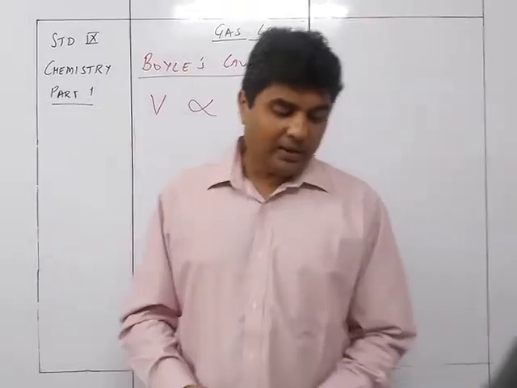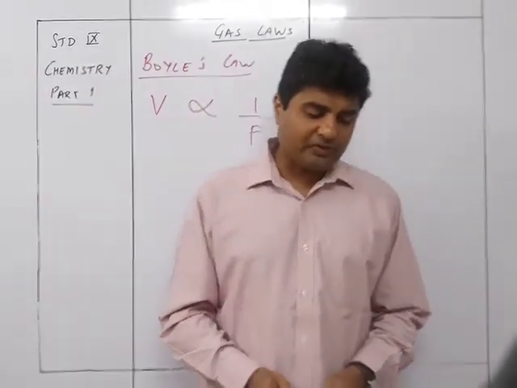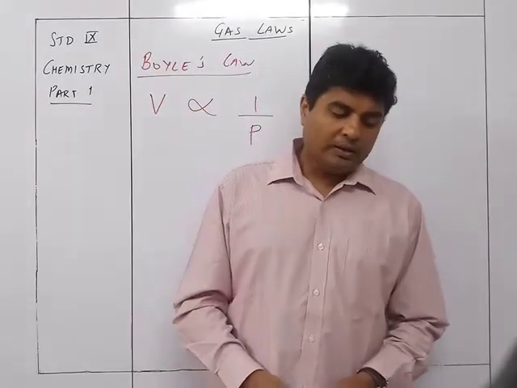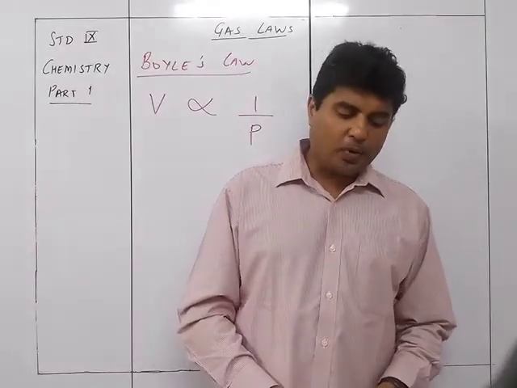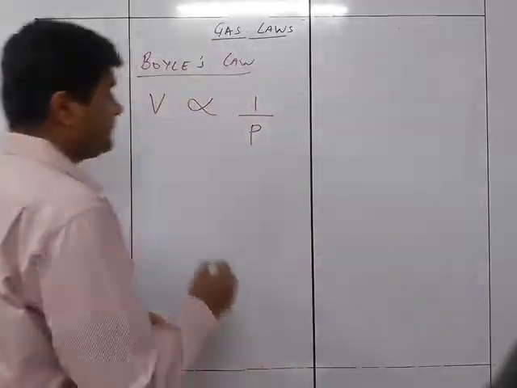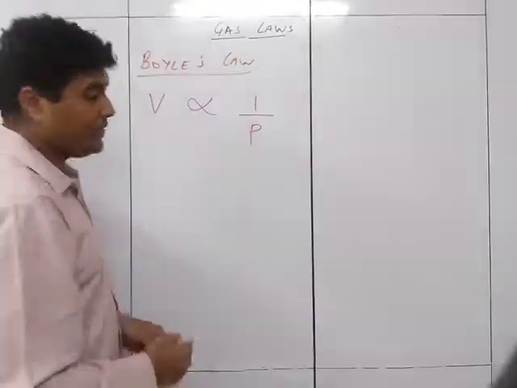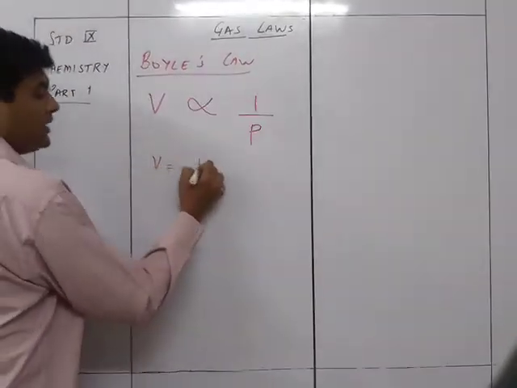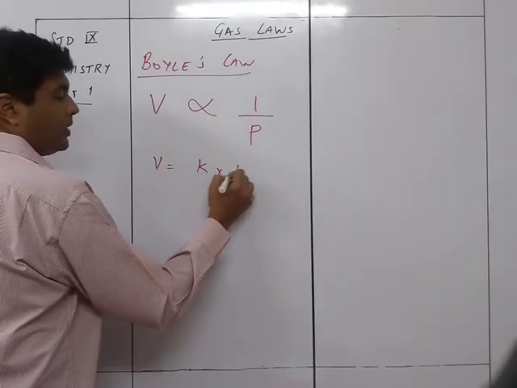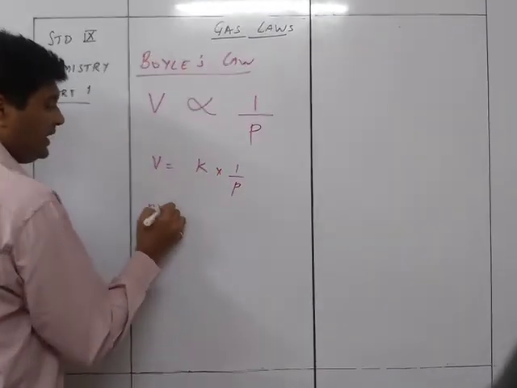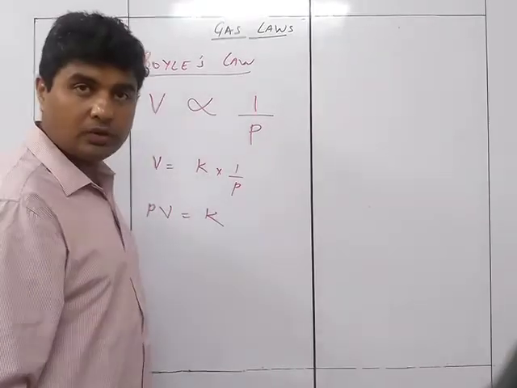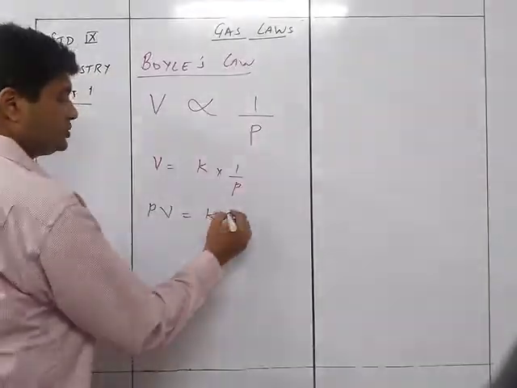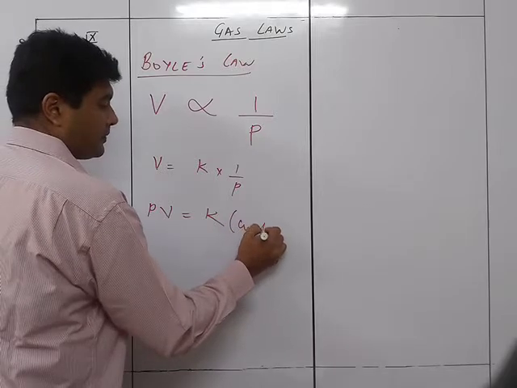So let a particular mass of gas occupy volume V, with pressure P, at constant temperature T. Then according to Boyle's law, V is proportional to 1 upon P. So V is equal to K into 1 upon P, or we can say P into V is equal to constant.